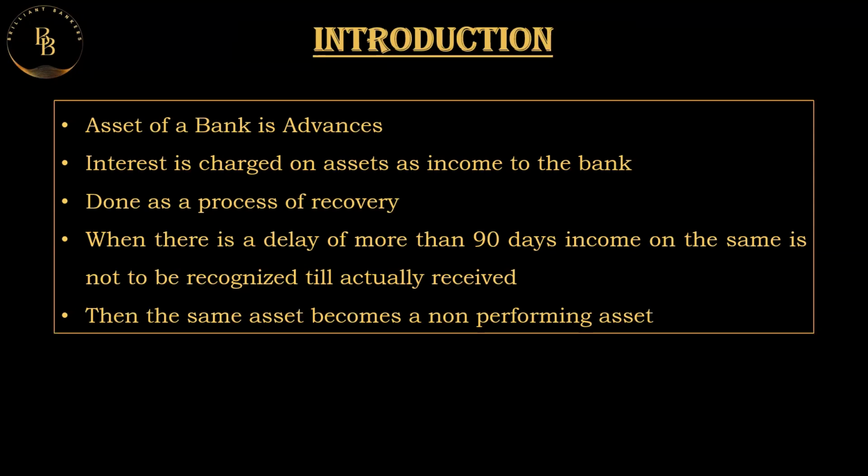So once an account crosses that 90 days limit, it's an NPA account, and as and when an income is received, only after that can we say that the income has been received, that too in the credit of the interest. Then the same asset becomes a non-performing asset when there is no interest or principal being paid. The interest is to be cleared initially and then the principal. When it is not being paid, it becomes a non-performing asset.